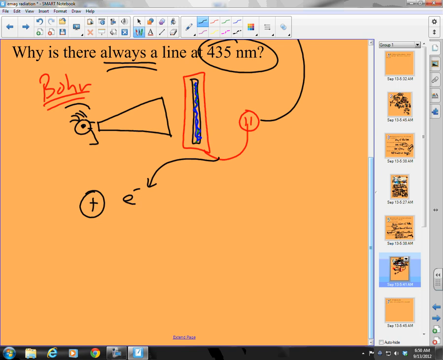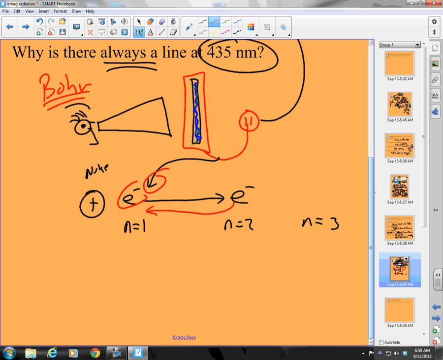Well, it gets what we say is excited. So it will jump. It'll go farther away from my nucleus. Here's my nuke. So that electron jumps. And in fact, we say it jumps a level. We have an n equals 1 level, an n equals 2 level, an n equals 3 level, right? And it jumps a level. Now, when it drops back, it wants to come back to the ground state. When it drops back, what happens? Well, for it to jump, we said it had to get energy. So when it drops back, that means it shoots out a photon of energy.